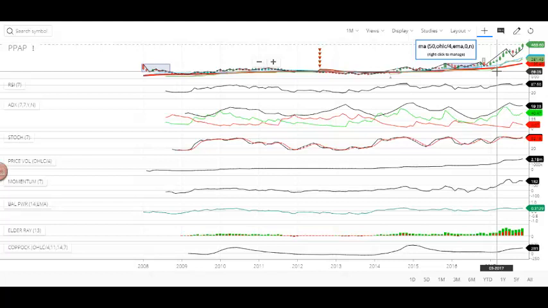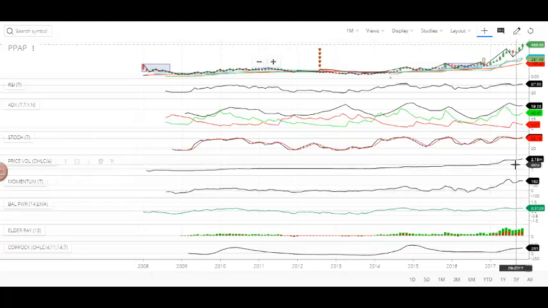And stochastics is in the positive trend, and both lines are playing on top of the 80 line and diverging. Very good. And momentum is peaking up. It is playing on top of the 80 baseline, and it is peaking up. And you can see price volume is rising. You can clearly see that.